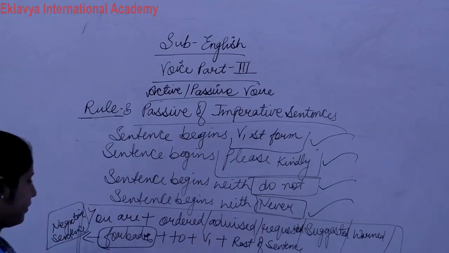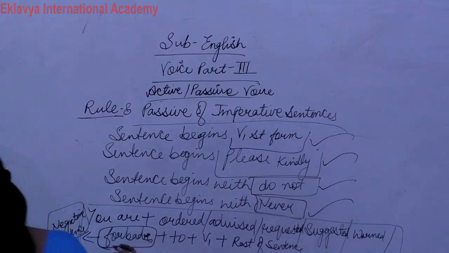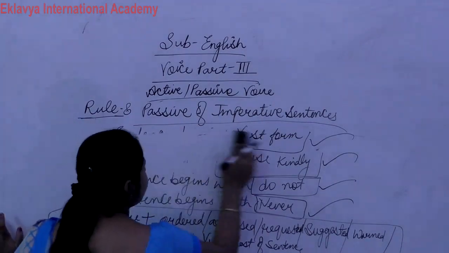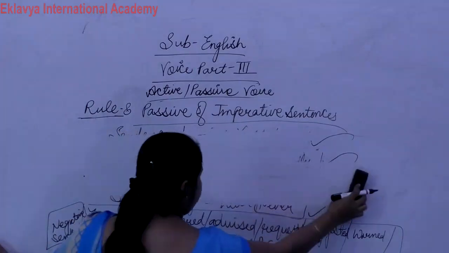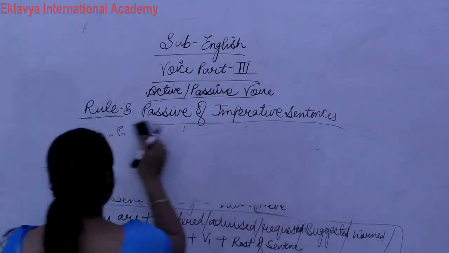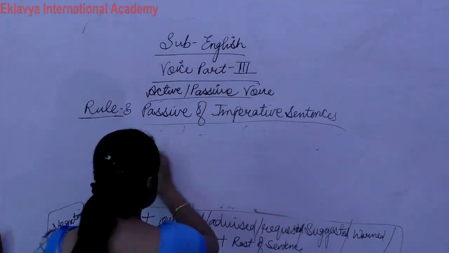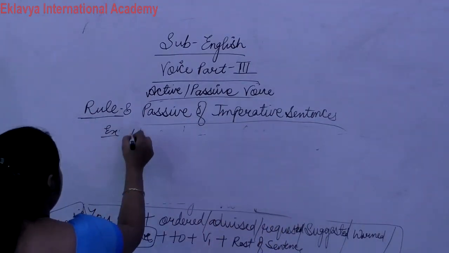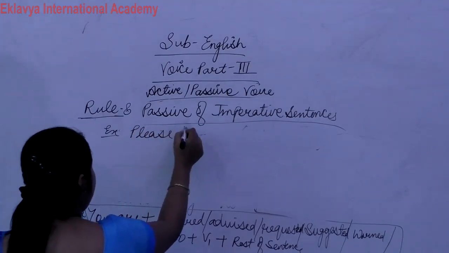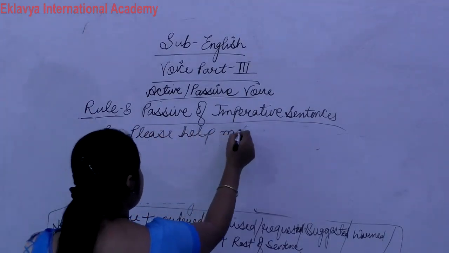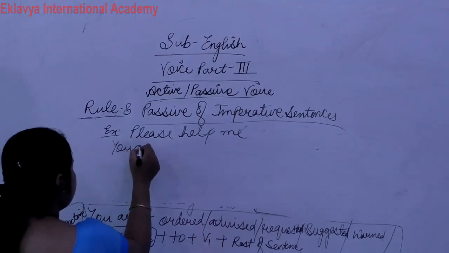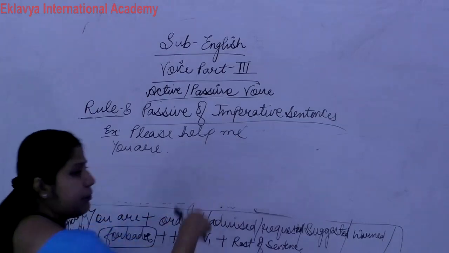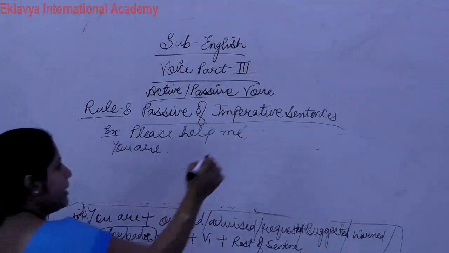Now write down an example of this, so you can easily understand with the help of examples. Please help me. When he says please help me, he is making a request.